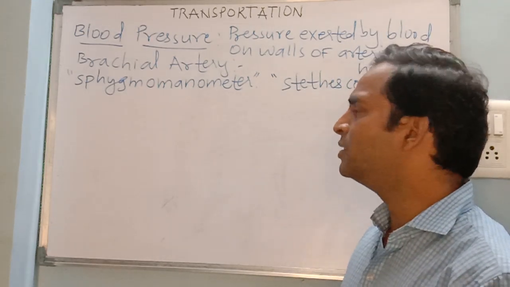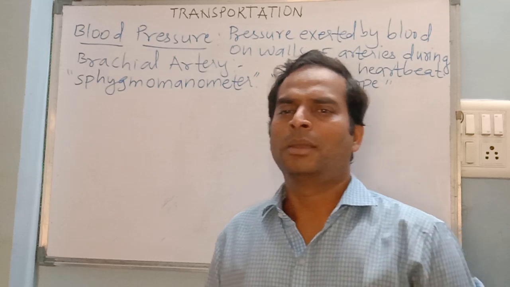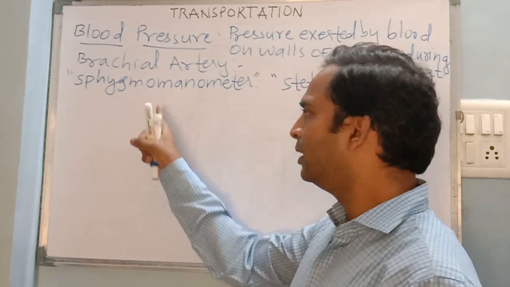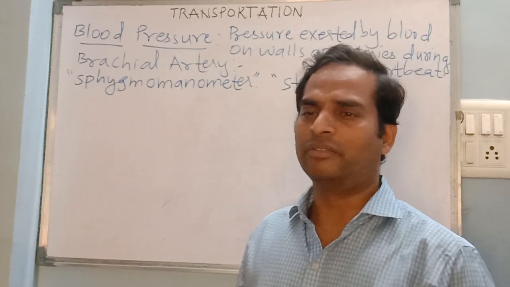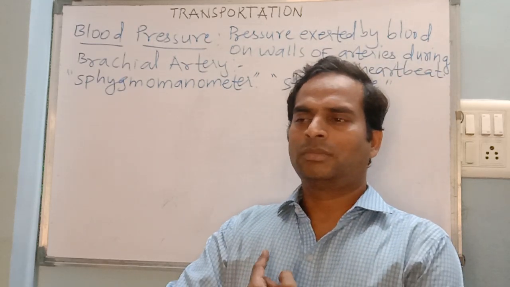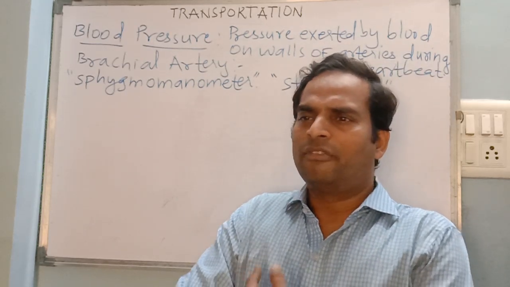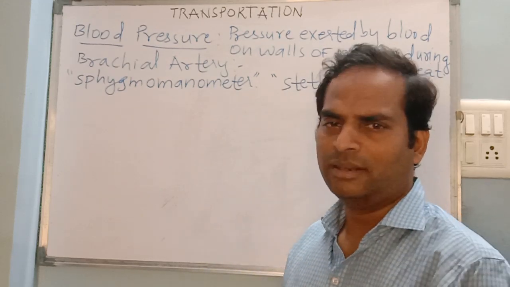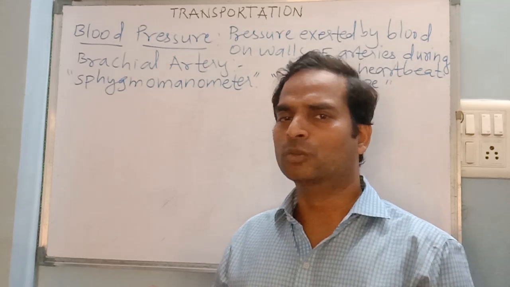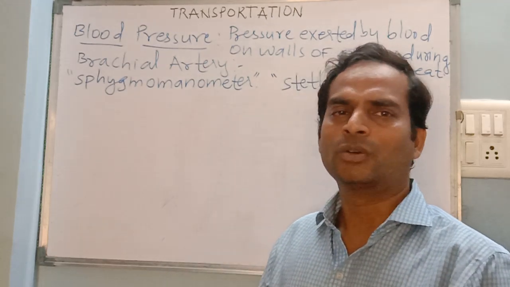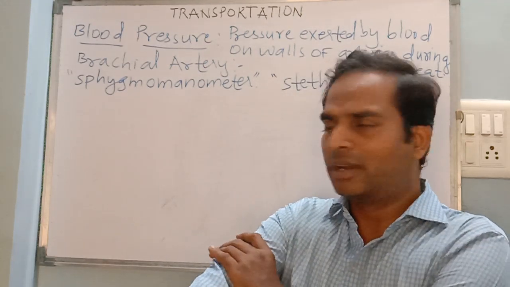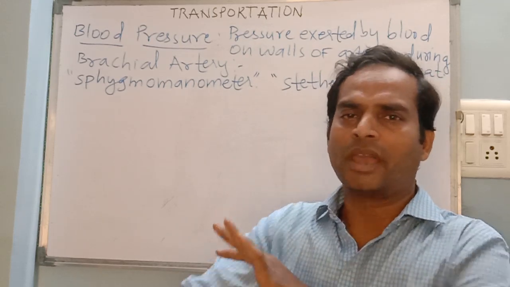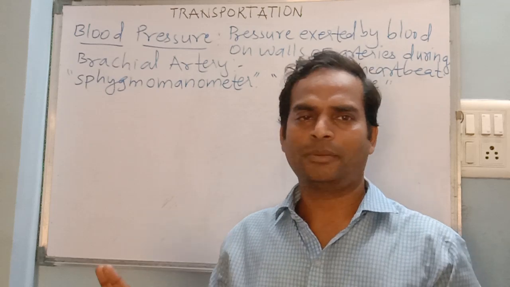Now ideal blood pressure is measured by making the patient or a person lie on the bed. Then this sphygmomanometer has one cuff, or one band which is wrapped around the arm, and then there is a pump which is used to pump the air. As that air is filled, a pressure is exerted on this artery, and this artery gets pressed, and the blood flow through this artery is stopped.